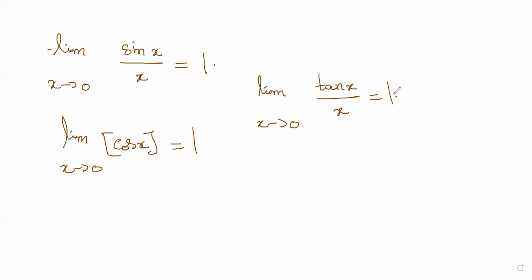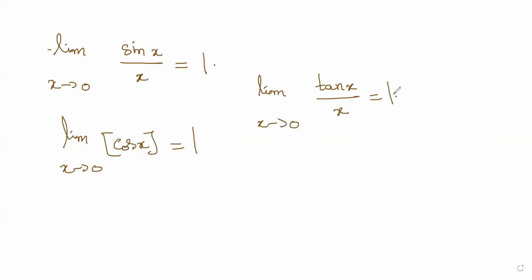There are proofs for this. That we'll see later if required. If they are asking you, once you send the scribbles, I will have a look at it, and if it is required, we'll deal with the explanation of how limit x tends to 0 sine x by x is 1. That's a little bit involved, geometry will be there. So these are three limits minimum you have to remember. The extension of these limits are there. Please note it, Amma.